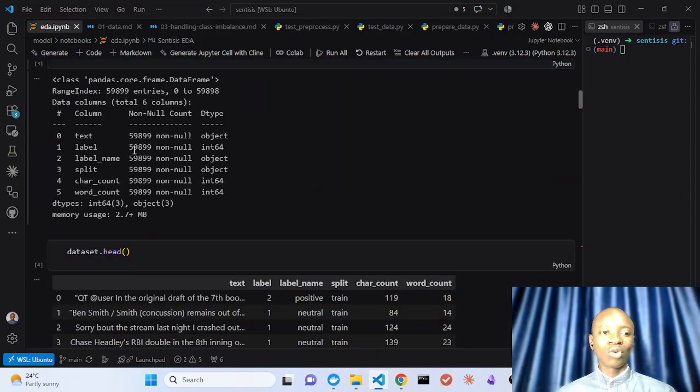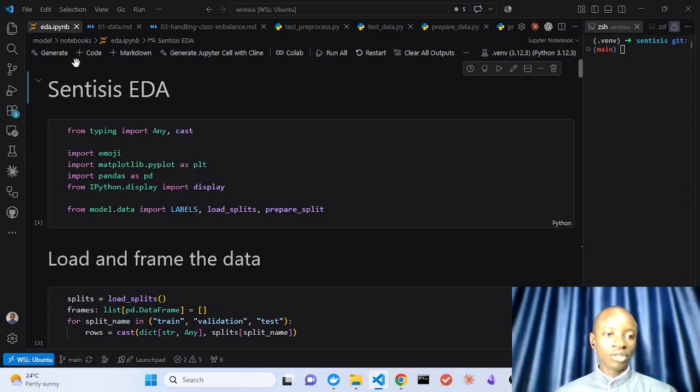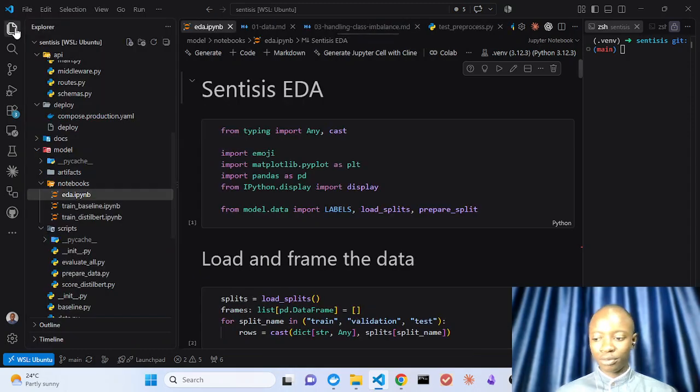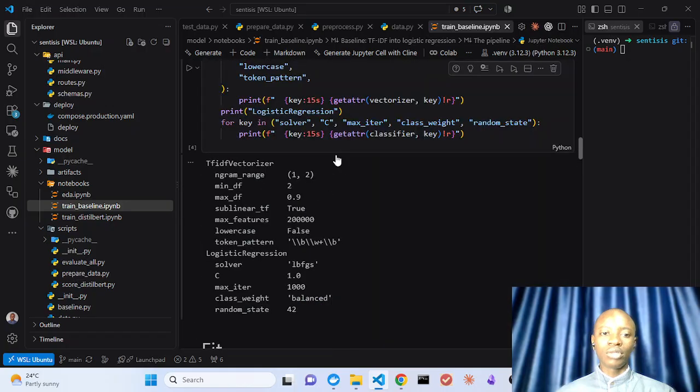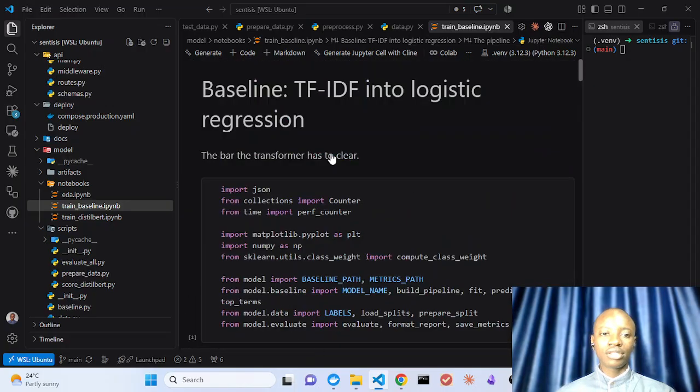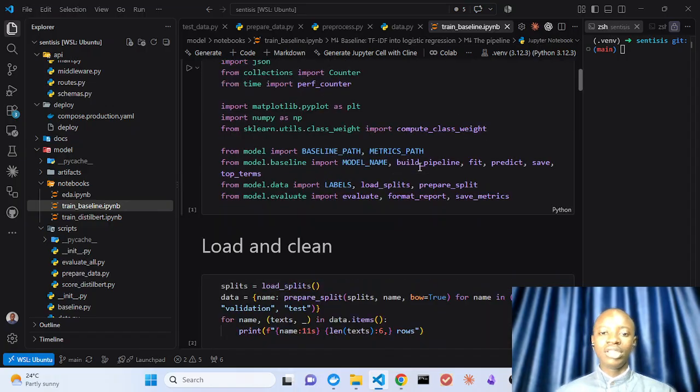So it is a weighted training, weighted evaluation, and I used micro F1, weighted as well, to assess and evaluate the two models after training. The baseline was trained locally on my machine: TF-IDF into multinomial logistic regression. Multinomial because it's not binary. We have three categories and a softmax run over these three categories.